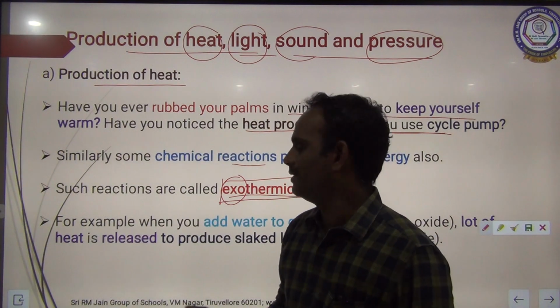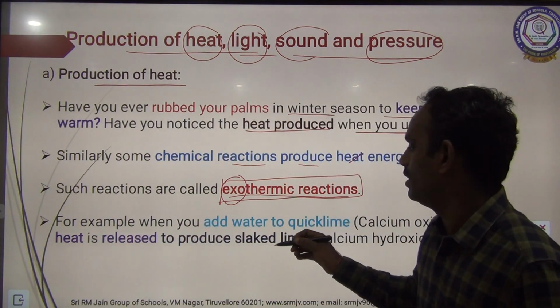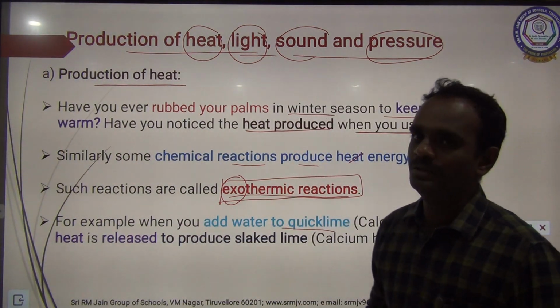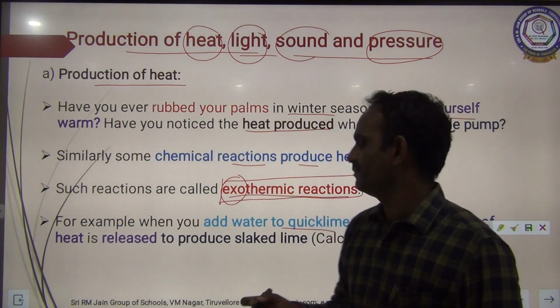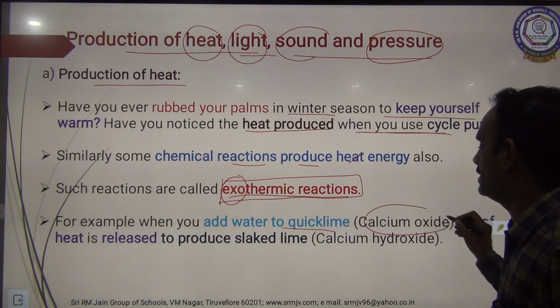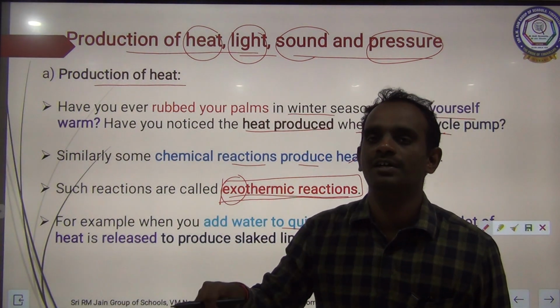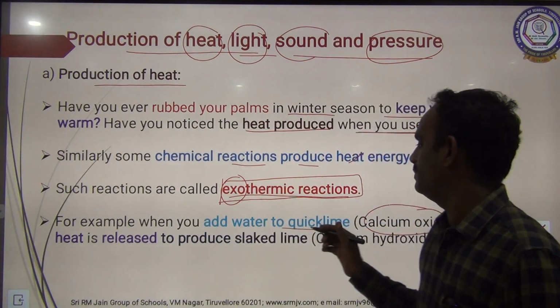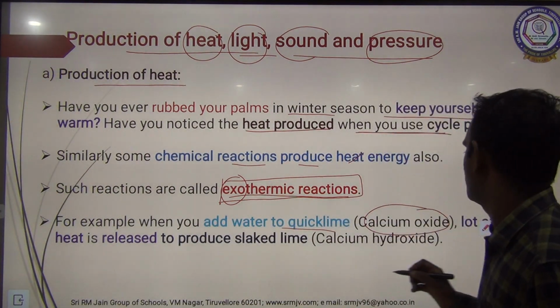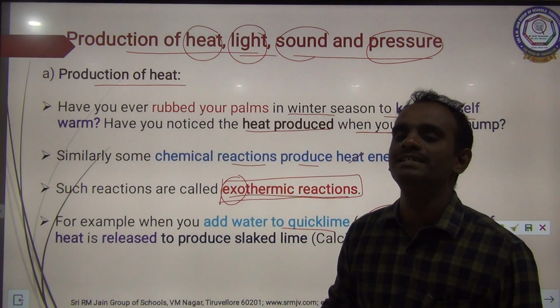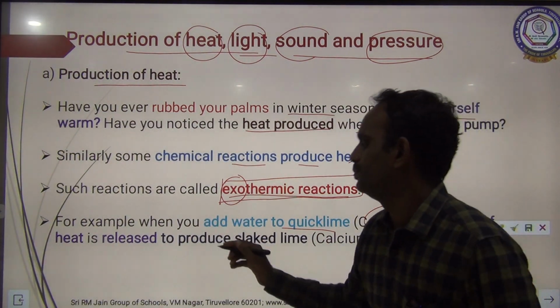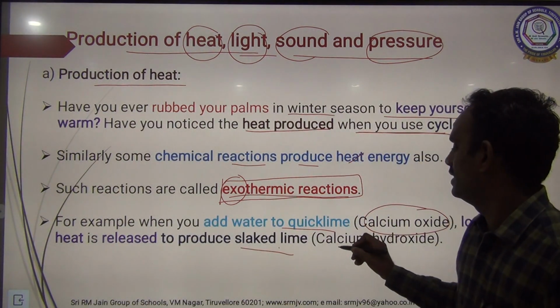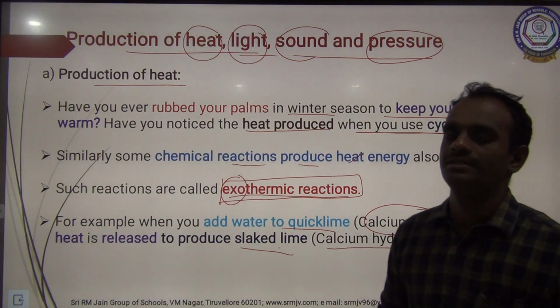For example, when you add some water to quicklime, you know very well what quicklime is: calcium oxide. If you pour some water on quicklime, that is calcium oxide, a lot of heat is released to produce slaked lime, that means calcium hydroxide.